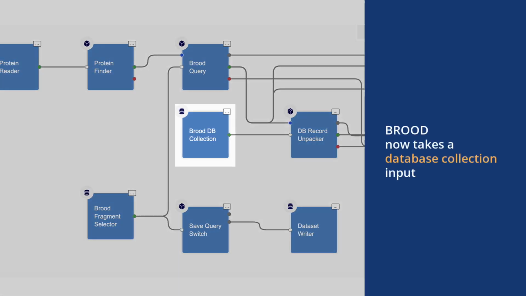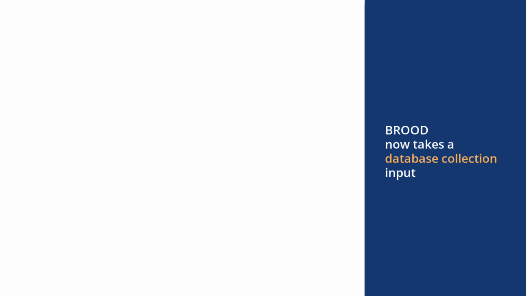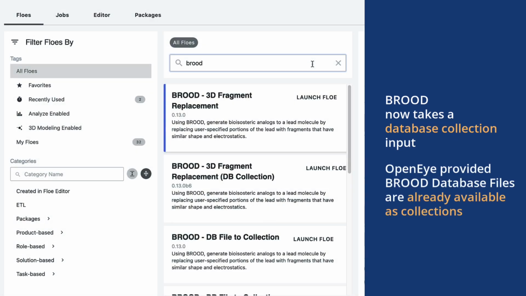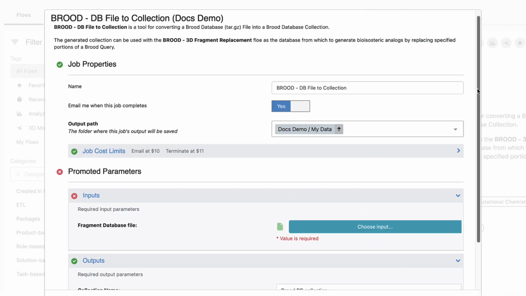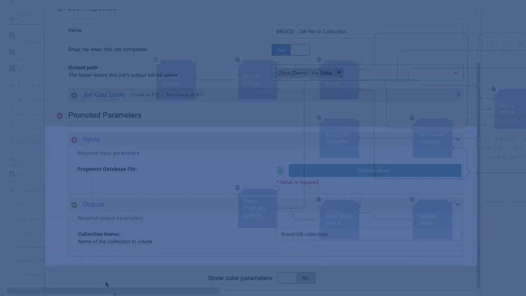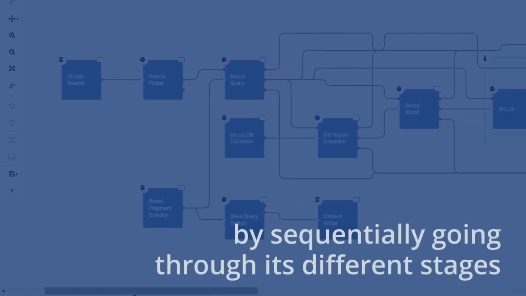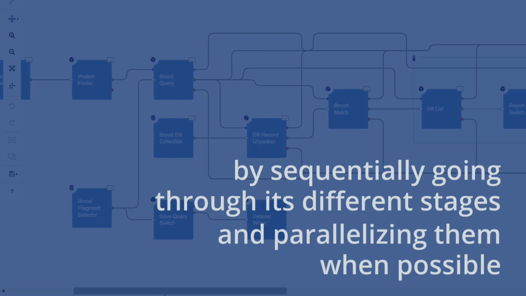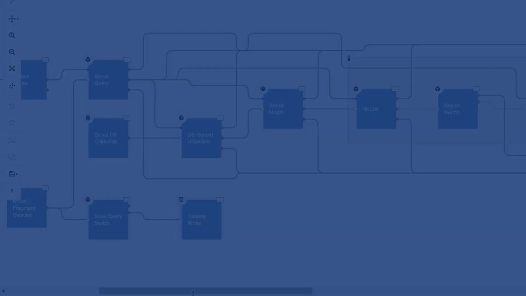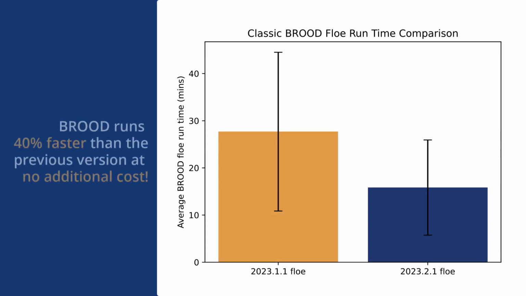Furthermore, the updated BROOD workflow now takes a BROOD database collection input. For existing BROOD database files, you can use the BROOD database file to collection flow to convert them into a BROOD database collection before running the BROOD flow. The updated BROOD workflow now generates bioisosteric analogs by sequentially going through its different stages and parallelizing them when possible for faster execution. As a result, the updated BROOD workflow now expedites the generation of bioisosteric analogs by 40%, requiring no additional cost.